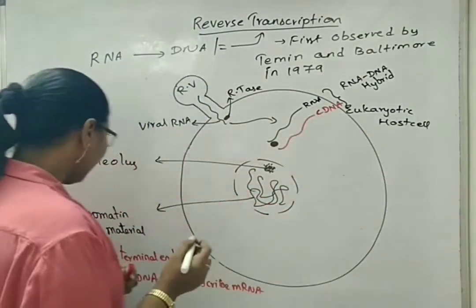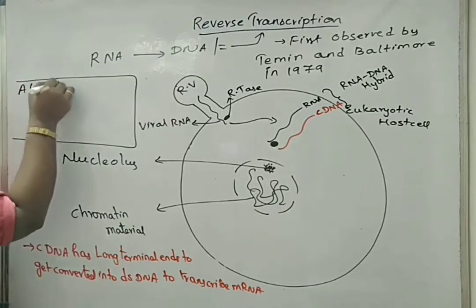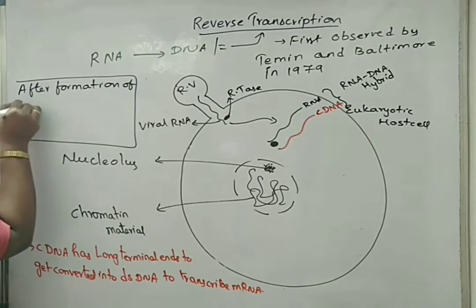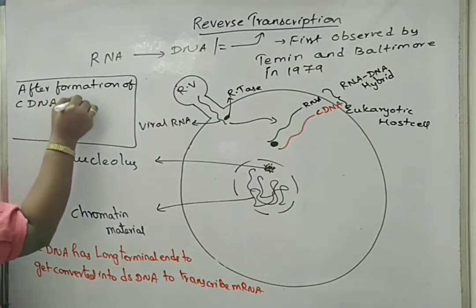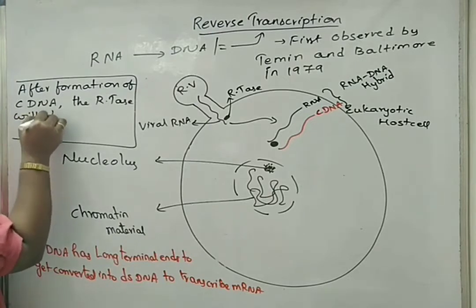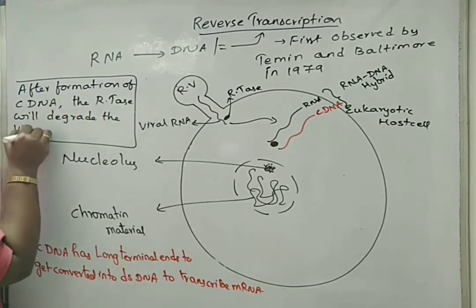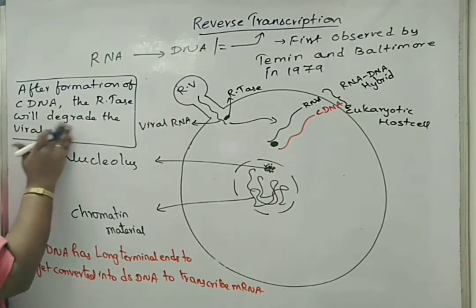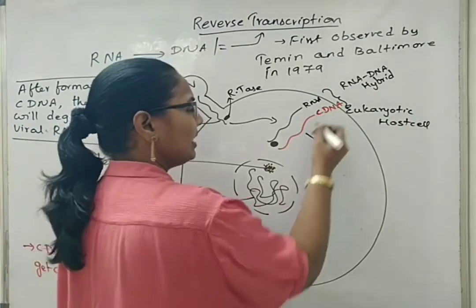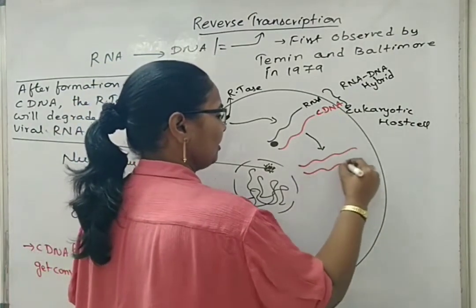So that point I will also write here: after formation of cDNA, the reverse transcriptase will degrade the viral RNA. Now, this cDNA will be converted into double-stranded DNA.